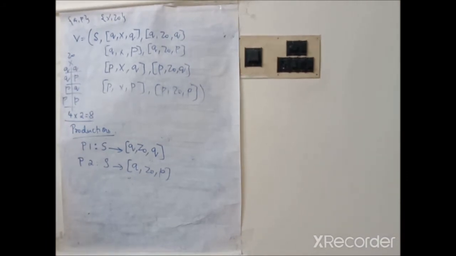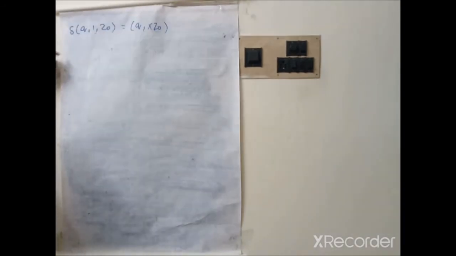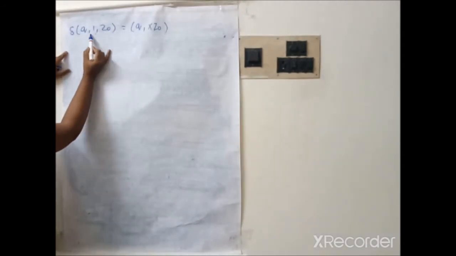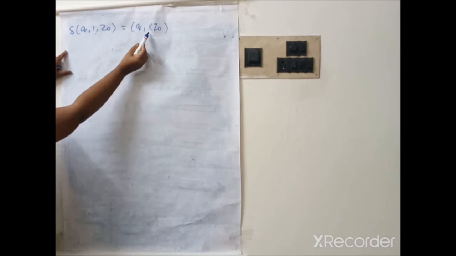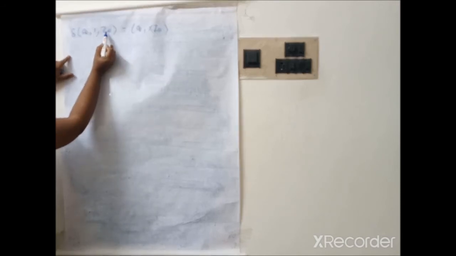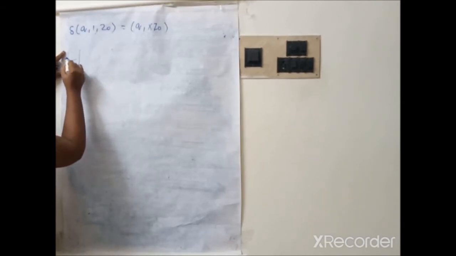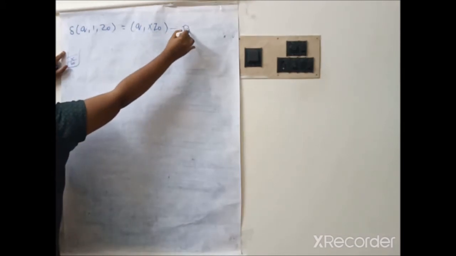Next we need to write the productions with the help of the given transition functions. So next one by one we will take all the transition functions and write the productions. Remember we have written two productions P1 and P2. Next we are going to write the production P3 from the transition function given. Here the first transition function is delta(Q, 1, Z0) = (Q, X Z0). This is the state, this is input symbol, this is current stack symbol. After this transition it goes to the state Q and the stack symbol becomes X Z0. Therefore on the top of Z0 we push the symbol X. Therefore here the push operation has been performed.